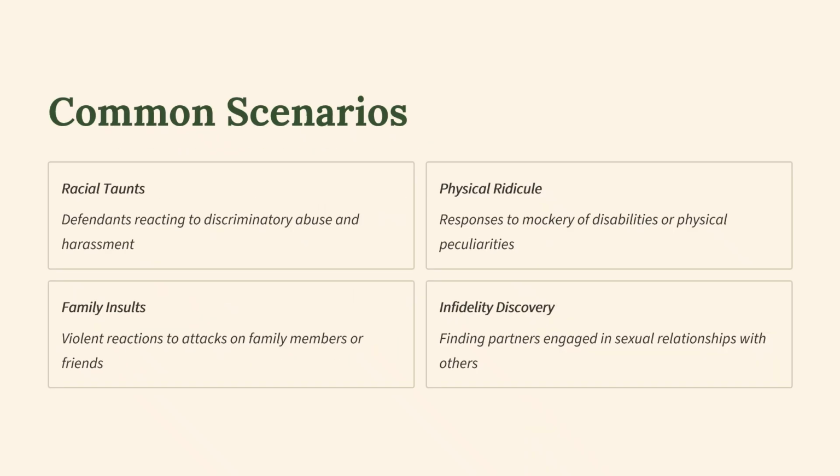There are common scenarios, and these are just examples, there may be others as well. Racial taunts, physical ridicule, family insults, or infidelity discovery. So racial taunts, defendant reacting to discriminatory abuse and harassment. Physical ridicule, responses to mockery of disabilities or physical peculiarities. Family insults, violent reactions to attacks on family members or friends. And infidelity discovery, finding partners engaged in sexual relationships with others.